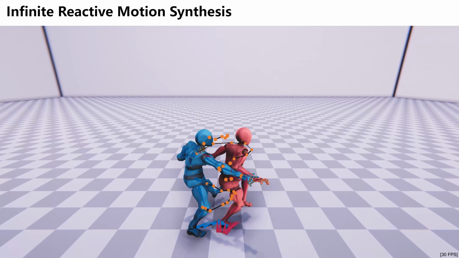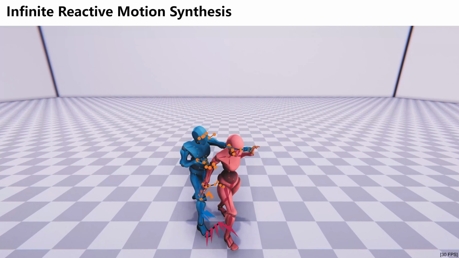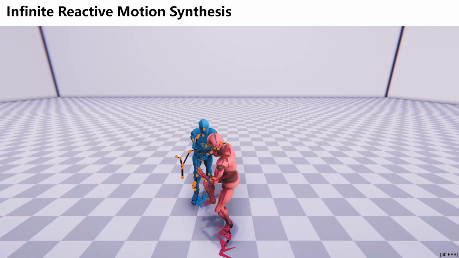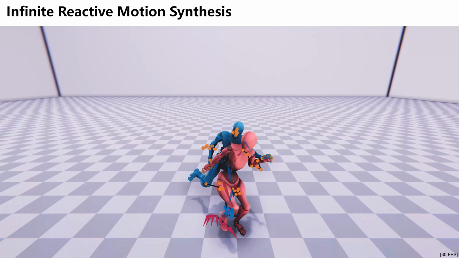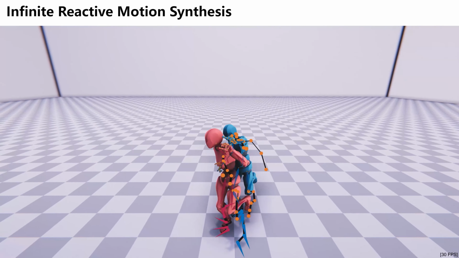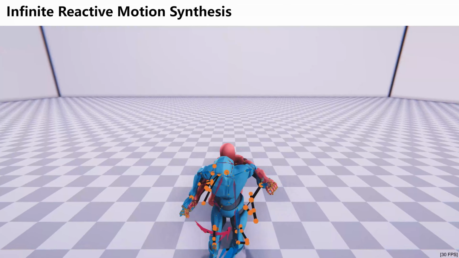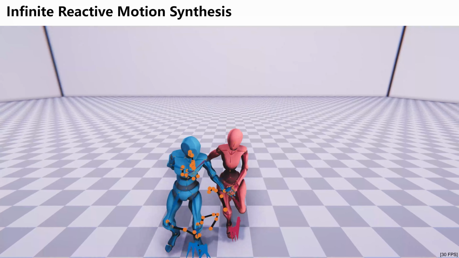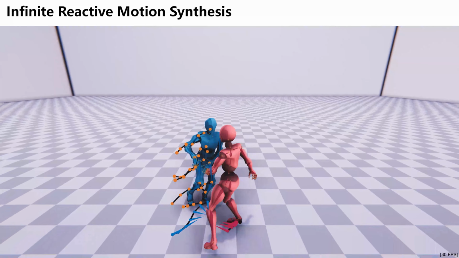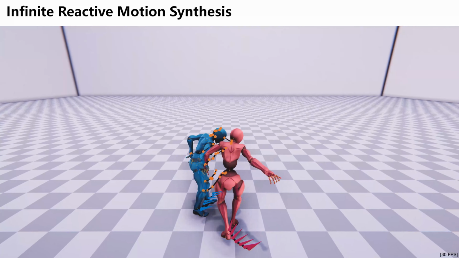First, we demonstrate the reactive motion synthesis without users' control. The estimated intentions are visualized as orange future trajectories of 5 key joints. Our system is able to produce smooth and high-quality reactions. The motions are rendered in an online manner without future knowledge of the input blue character.